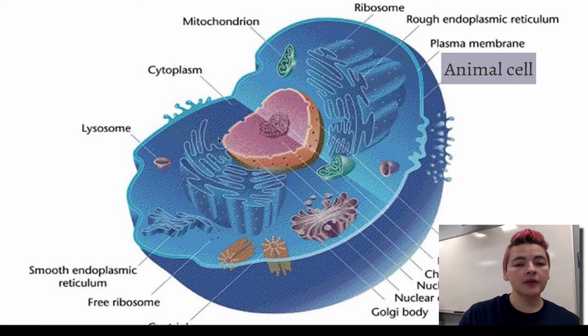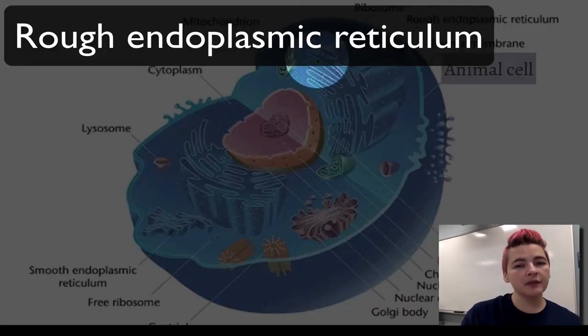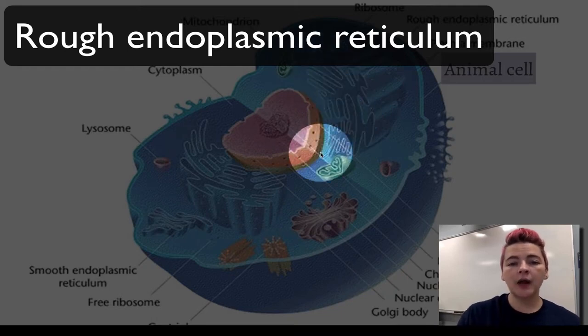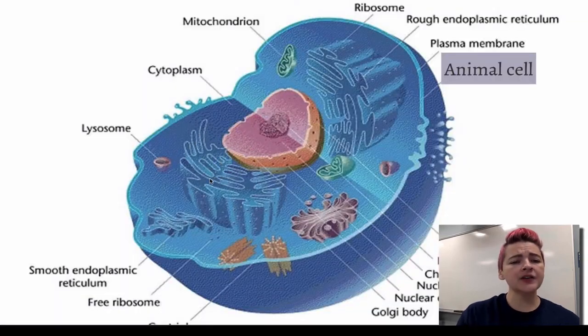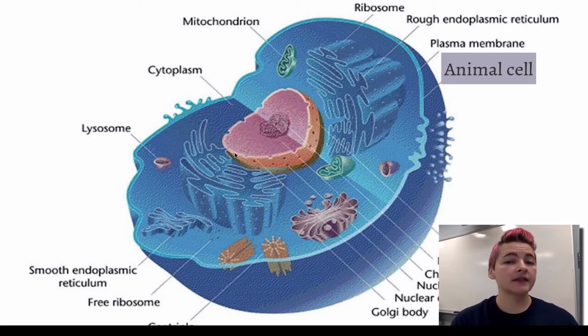Leading out from the nucleus is the endoplasmic reticulum. Oftentimes you're going to find the rough endoplasmic reticulum right around the nucleus, and it will sometimes even attach to that nuclear envelope. They are actually made of the same material. They are made of phospholipids, which is also very similar to that of the cell membrane. Endoplasmic reticulum, there are two types.